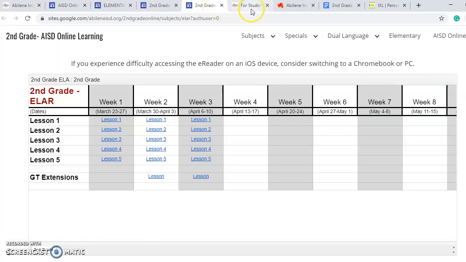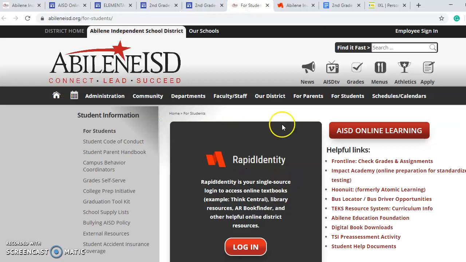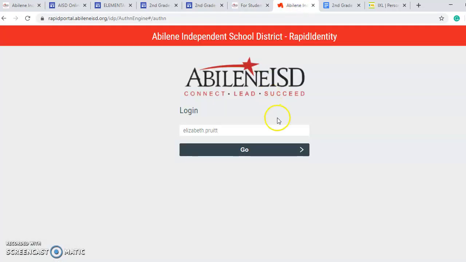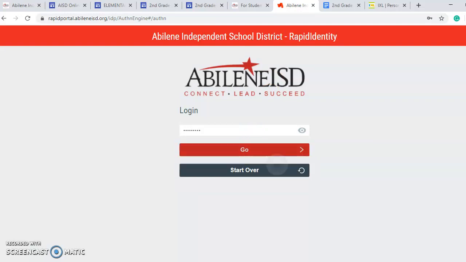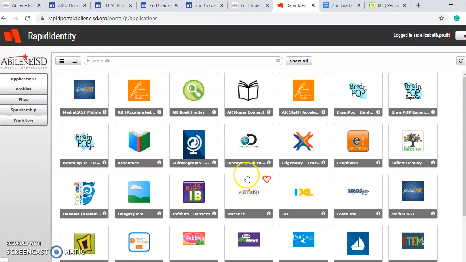Now, anytime you do need passwords for anything, you can come back to the Abilene ISD page and click this part that says for students, and it will take you to Rapid Identity. When you click on Rapid Identity, it's going to ask for your lunch number and then your password, which is your AISD and your birthday numbers. Once you put those in, it will take you to your Rapid Identity, just like you get to at school. It takes a minute to load. Mine has more since I'm a teacher, but here is where you can take your AR tests.